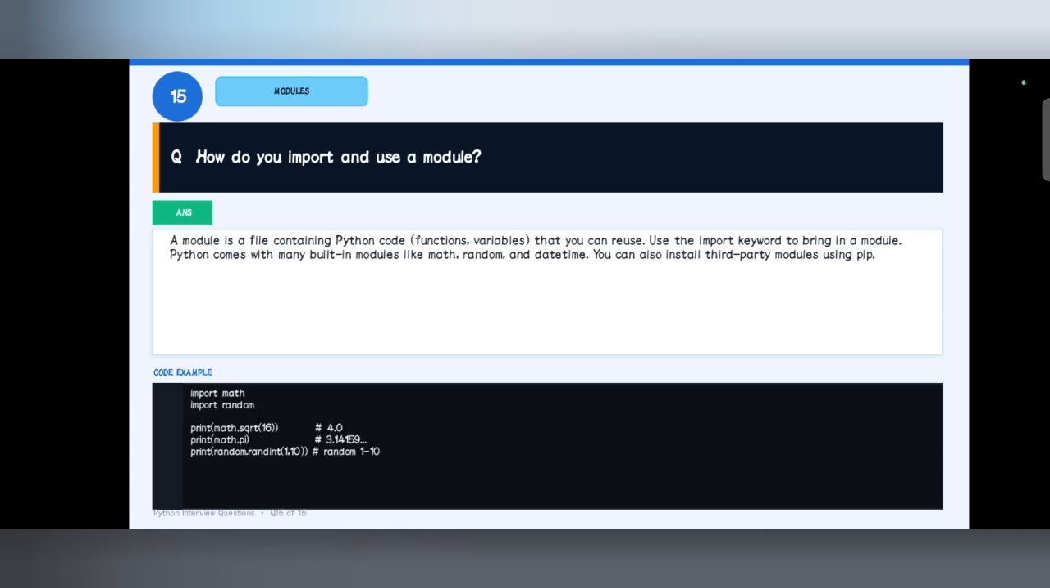And the last question is, how do you import and use a module? It is for user-defined and also for built-in modules. We have built-in modules like math. By importing math, we can execute the math module functions. Like that, we can also create a user-defined module, import it, and use the functions in that module. And that's all for today.